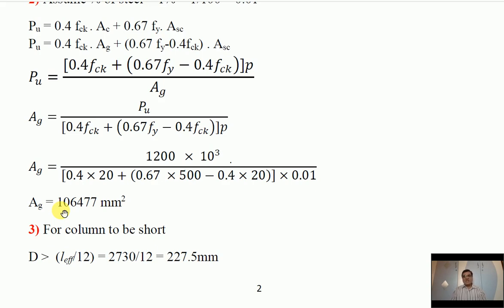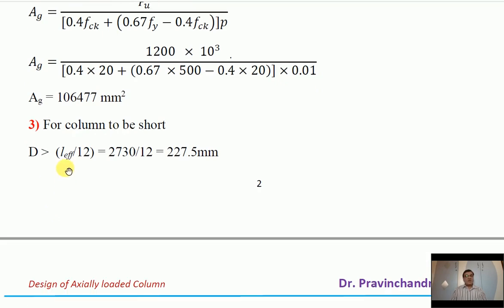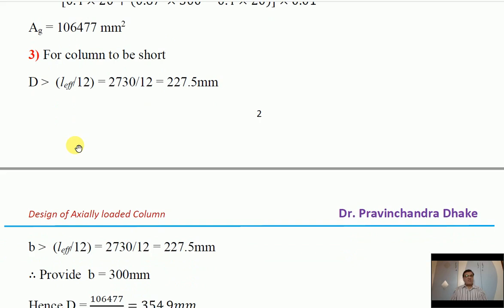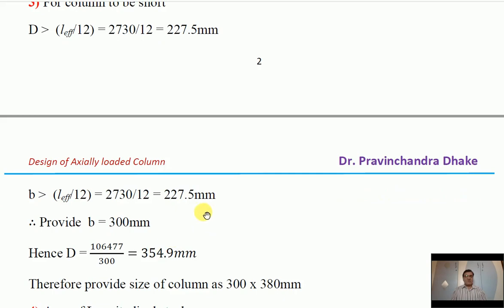Now we have to decide the dimensions of the column. So which are the conditions to decide the dimensions of the column? The first one, design the column as a short column. Then what's the condition? The depth of the column must be greater than L effective by 12. So L effective is 2730 divided by 12, so it is 227.5 mm. Similarly, the same condition is also there for B, that means the width of the column. So the width also must be greater than L effective divided by 12, and that is 227.5 mm.